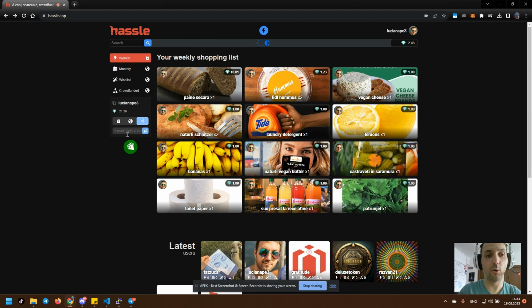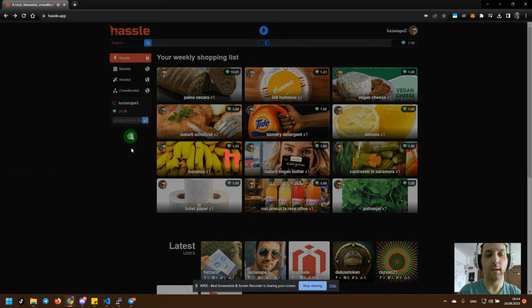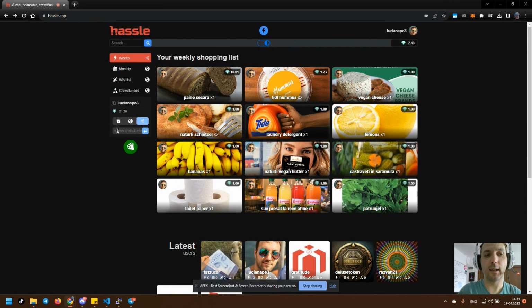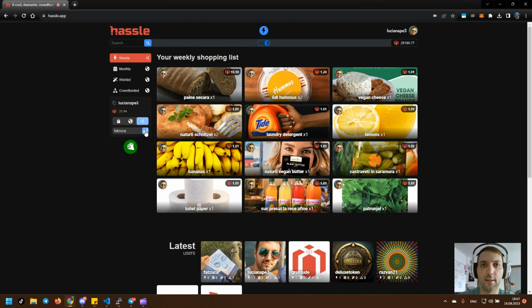But of course, also remember to save it, right? So if I save it like this, I now have basically another input here that I can use to add or remove users one by one into this custom privacy. So I can add Fatsuka here. And so when I click this button over here, you can see Fatsuka is added to my custom privacy list.